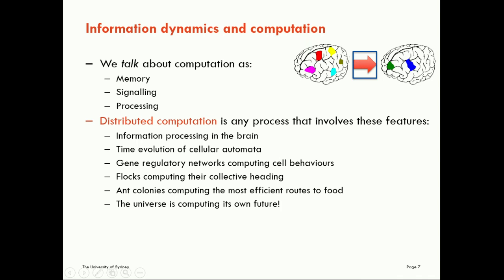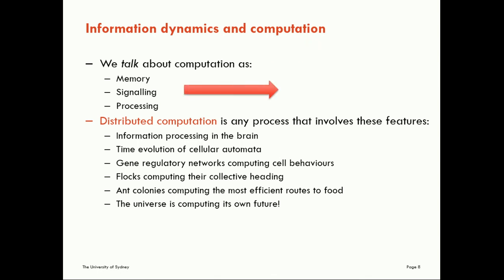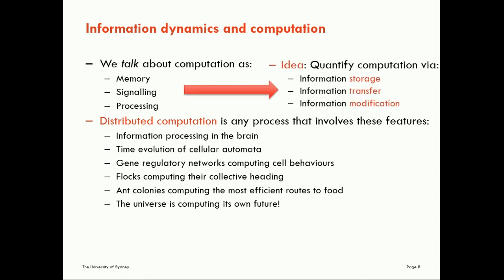And in all these cases, we tend to talk about computation as these dynamic operations on information involving memory, signaling, or processing. And you can see those terms being used for all of these examples through the description that I just gave you a minute ago. So the idea of how we want to quantify information processing, quantify the dynamics of computation, is to quantify these three operations on information, quantifying how information is stored, how it's transferred, and how it's modified.